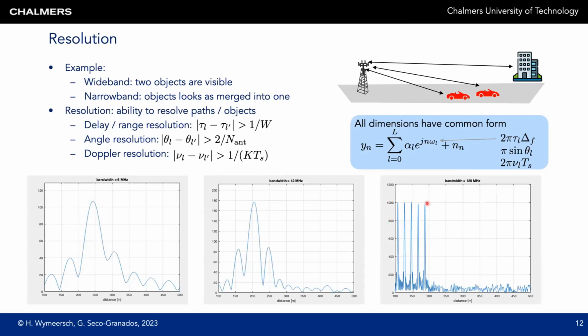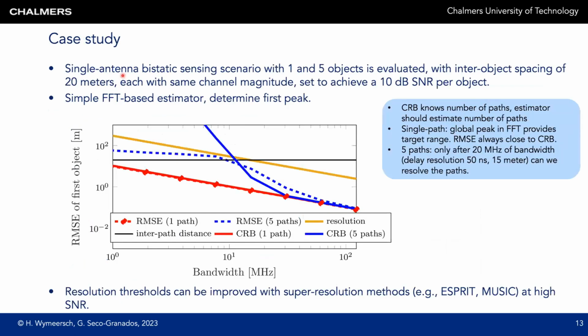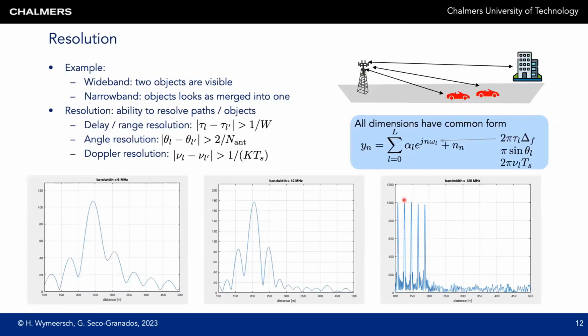We will now look at an example in more detail regarding this first path in the presence of the other 4 paths. So we consider a single antenna bistatic sensing scenario with 1 or 5 objects with an inter-object spacing of 20 meters, and all of the objects give rise to the same channel amplitude. We now take an OFDM signal and apply a simple FFT-based channel parameter estimator and determine the first peak. So we want to localize the first object, so this object here, by looking at this FFT output after going into the frequency domain.